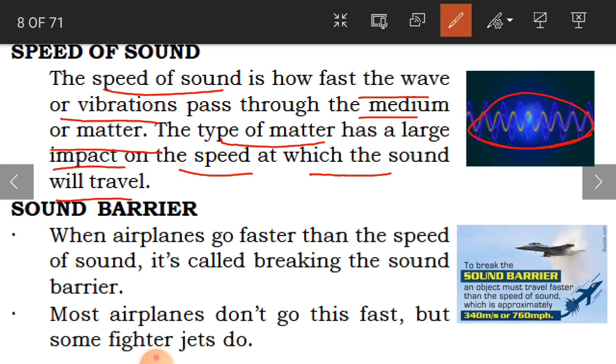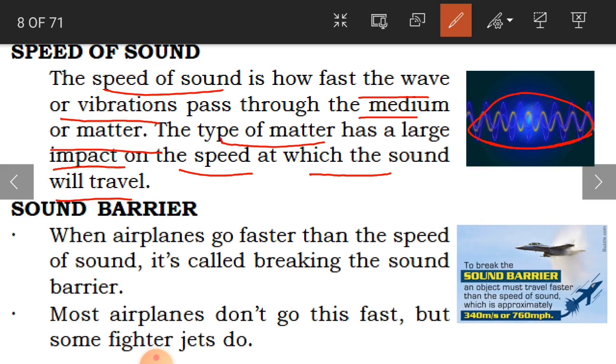In liquid it travels in one condition, in solids in another, and in gas in another. So the type of matter the sound travels through has a large impact on its speed.